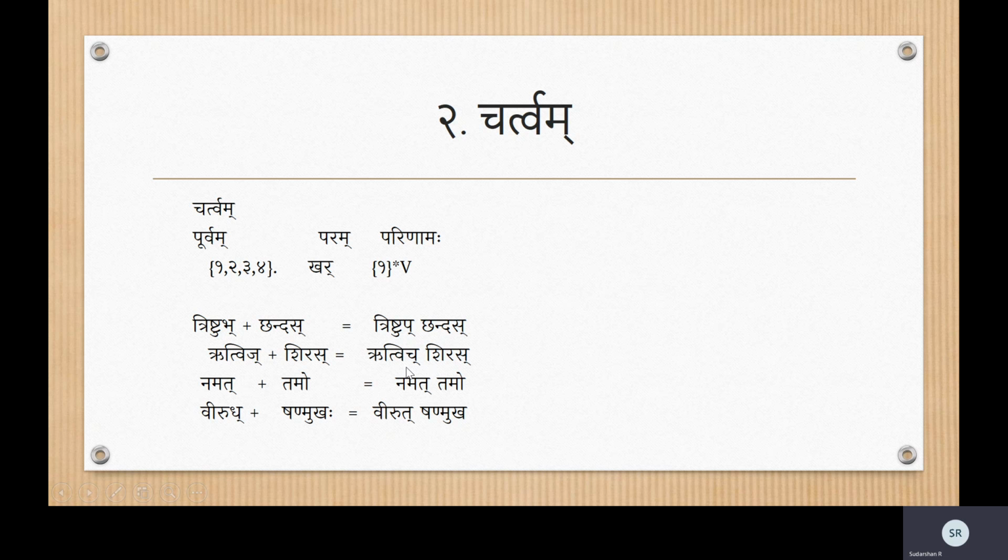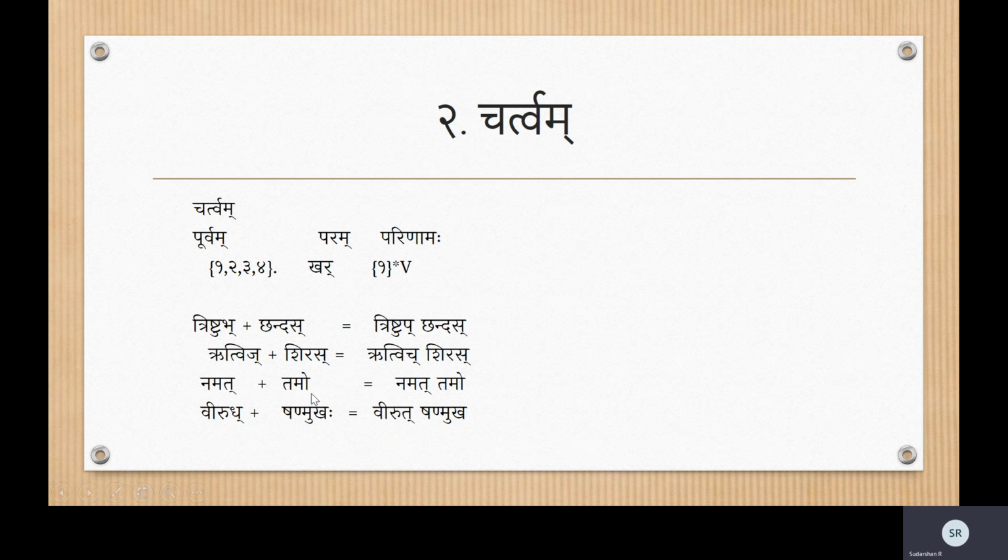Now let me tell you, this Ritvich, when it forms along with Shiras, comes under the domain of another Sandhi called the Chatva Sandhi. Now this was Chartva, that is Chatva Sandhi. There again, it undergoes a certain modification. So this is not the final result, but this is the result of the reaction where Chartva Sandhi is involved.